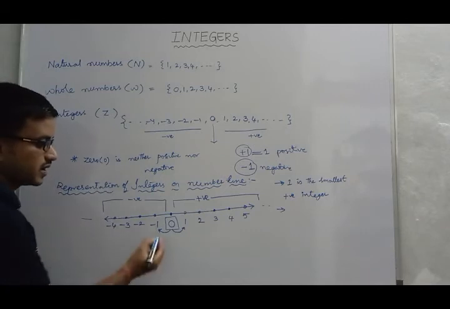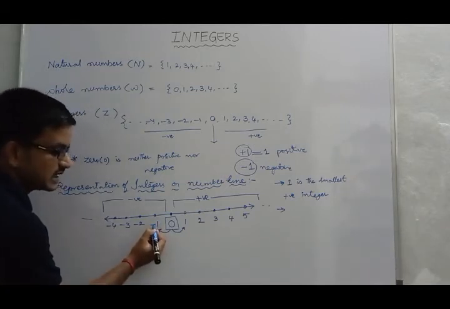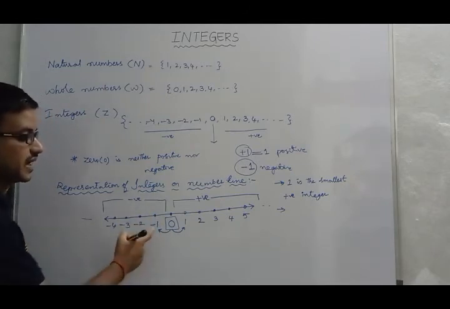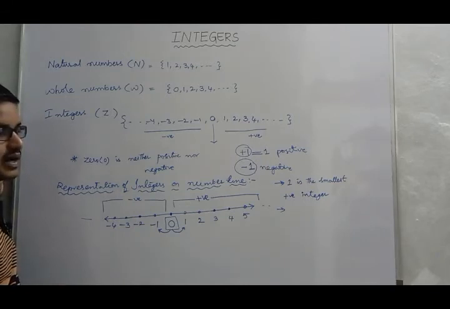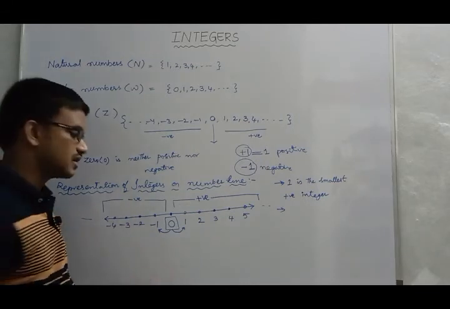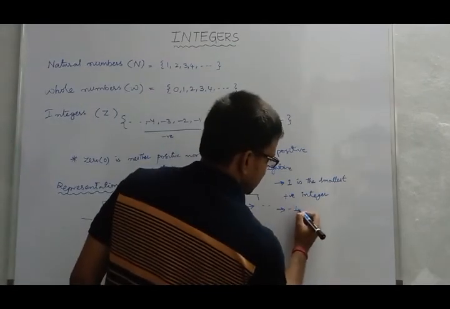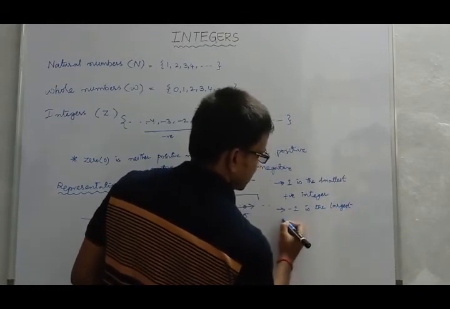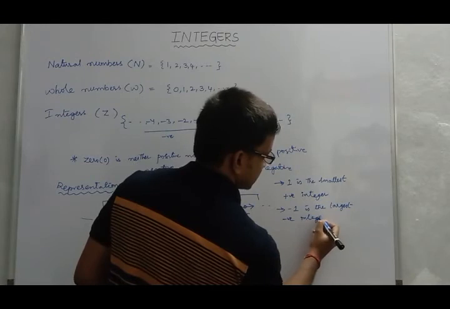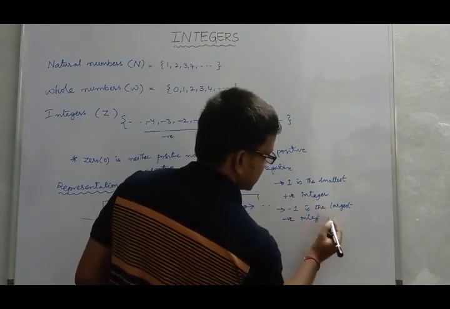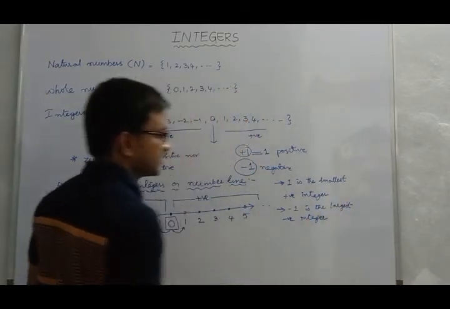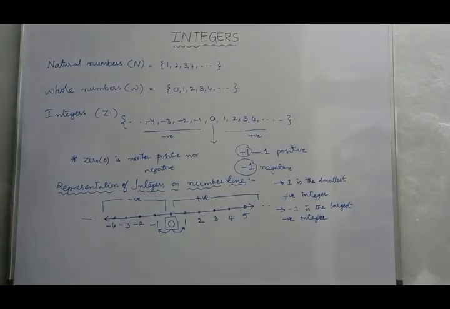Now here, -1 is the largest negative integer. And we will observe how -1 is largest. -1 is the largest negative integer. And is there any smallest negative integer? The smallest negative integer is not defined. Not defined in the sense that it is minus infinite.